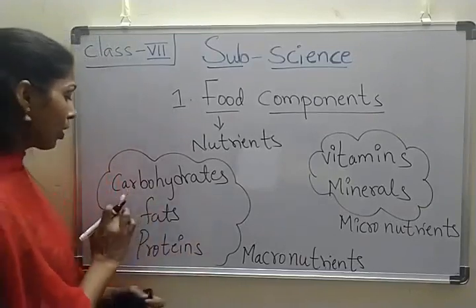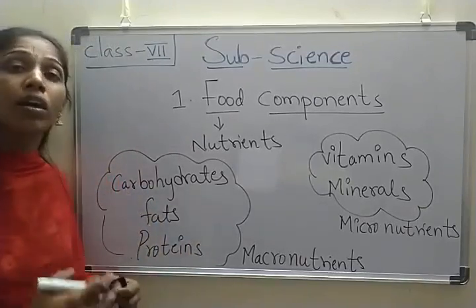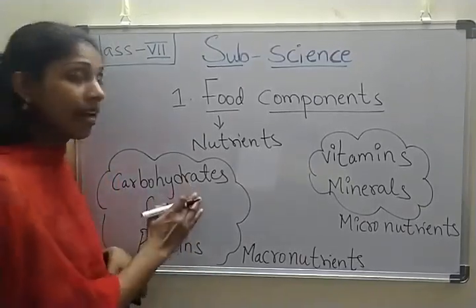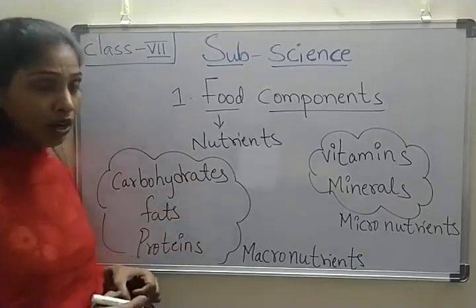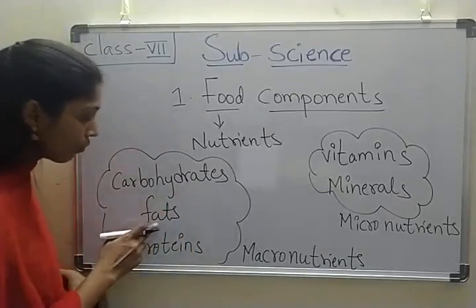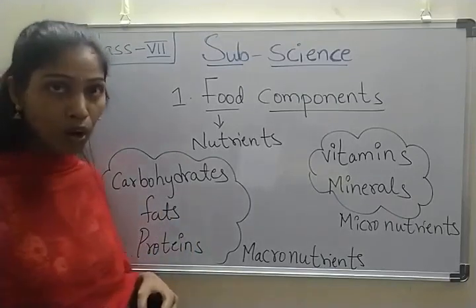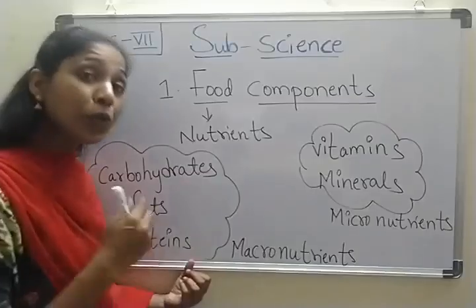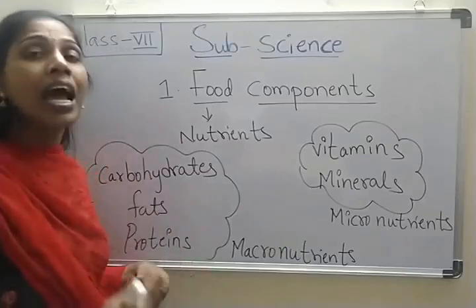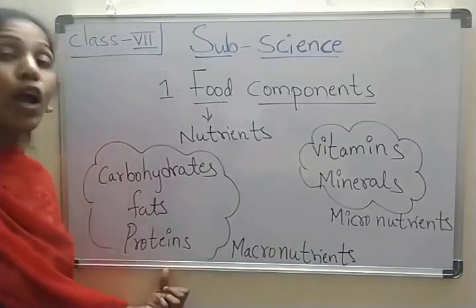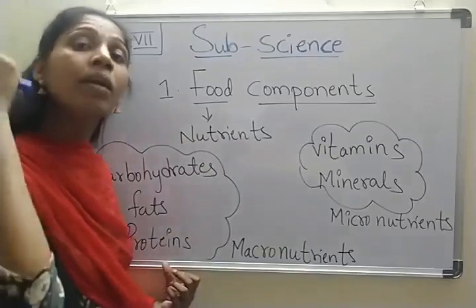Now carbohydrates are the main source of energy for our body. Next, coming to fats, fats also provide energy to the body. Next, proteins help in growth and repair of tissues, and they also help in building muscles.